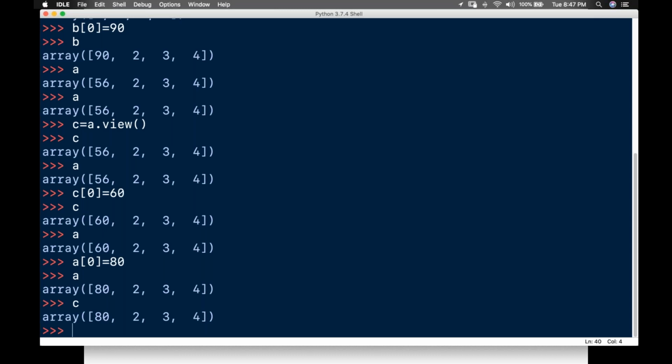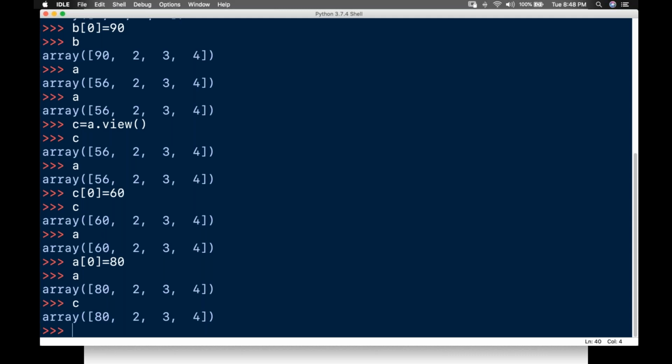This is what you need to know about the copy and a view: the original array and a copied array. To check whether an array owns its data or not, whether it is a copy or an original, to make the difference.